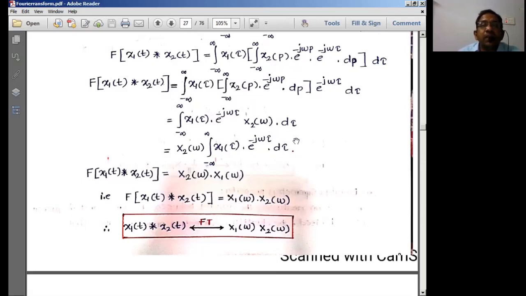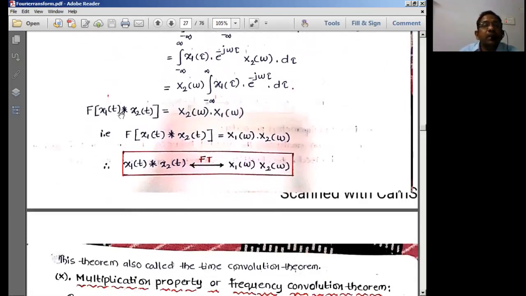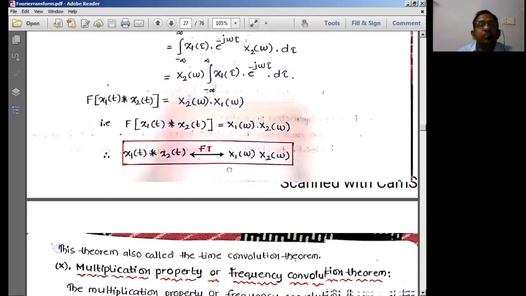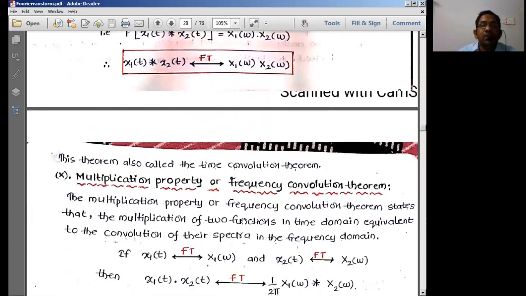And this entire part is going to be what now? Simply X1 of omega. So X2 of omega into X1 of omega. So finally, what is the result I'll get? The convolution in the time domain is equal to multiplication in the frequency domain. Very, very important relationship, which is the convolution theorem in the signals and systems subject.